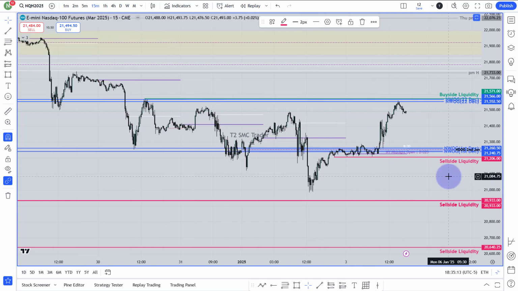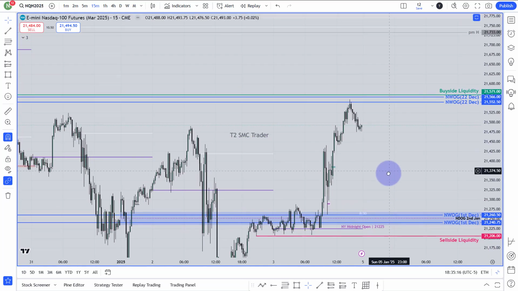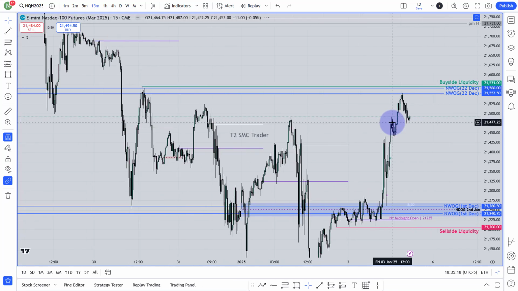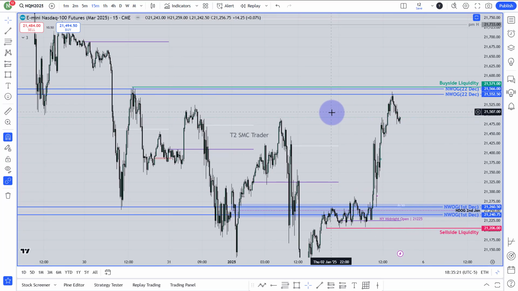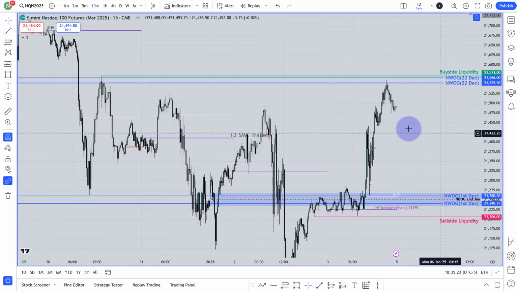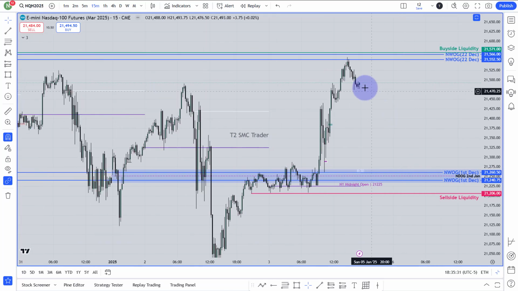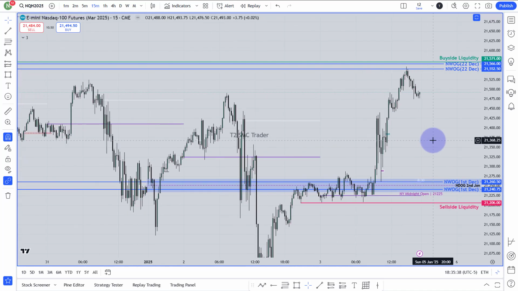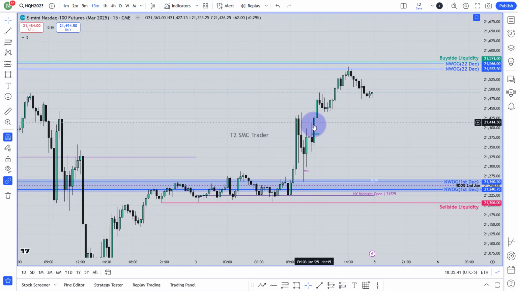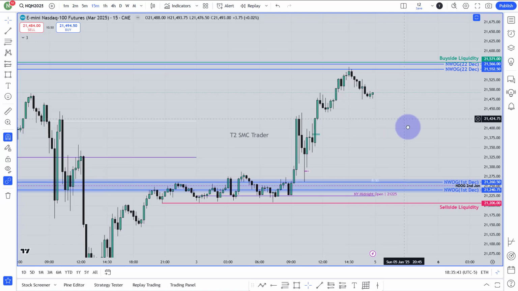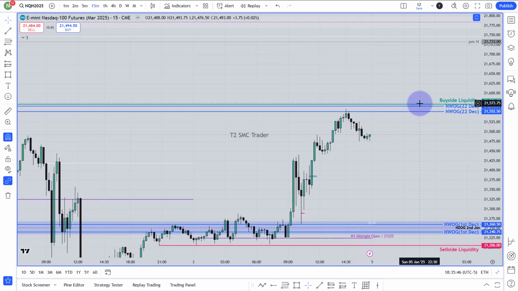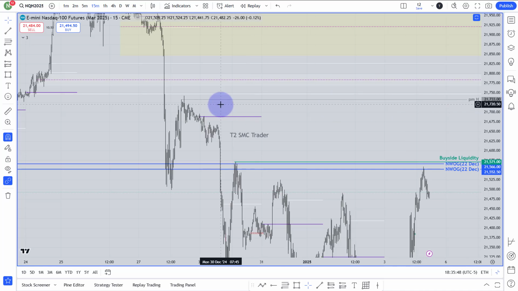I know that I'm a little faster, but I hope that it's not going to be very difficult to understand. Okay, I hope that it's going to be easier for you to understand. This is that new week opening gap. Market reached until this new week opening gap, consequent encroachment, then gave us some reaction, and this is how Friday's market closed. I want to say on Monday the market will fall a little bit, maybe until this fair value gap, any of these fair value gaps, maybe until this one from the 15-minute chart. It will reach until that area, then it will start to go higher, and it will take this buy side liquidity. Finally it will go for this area.